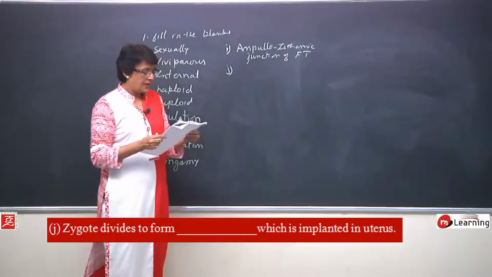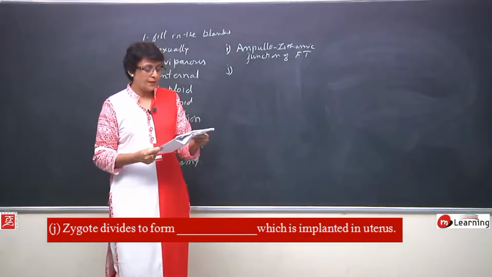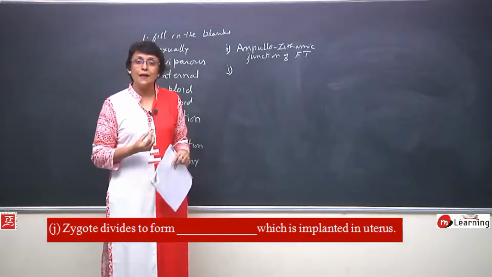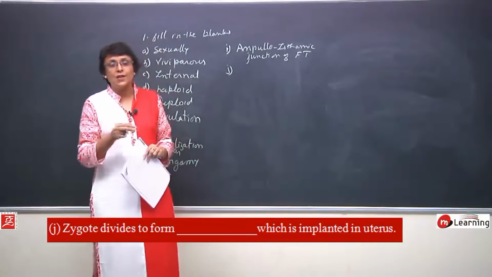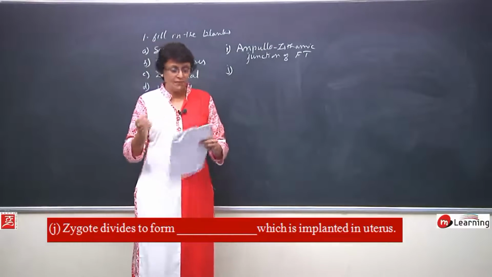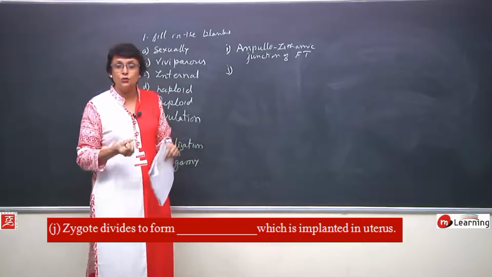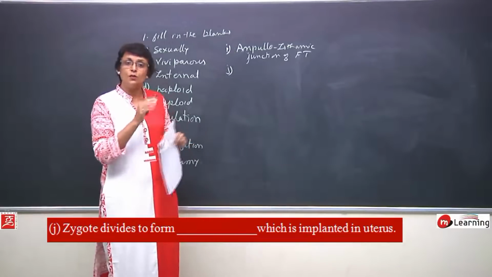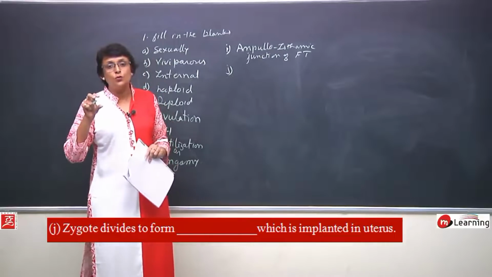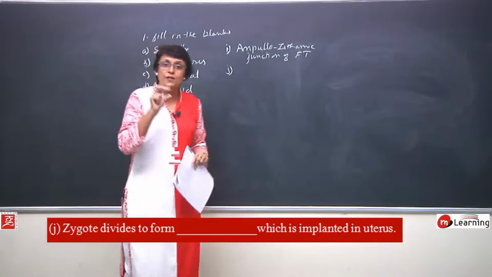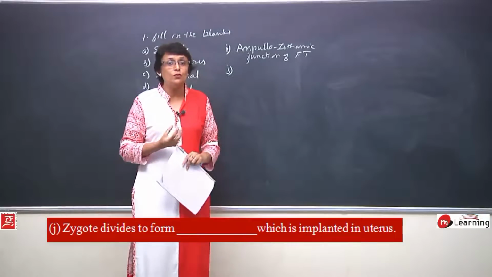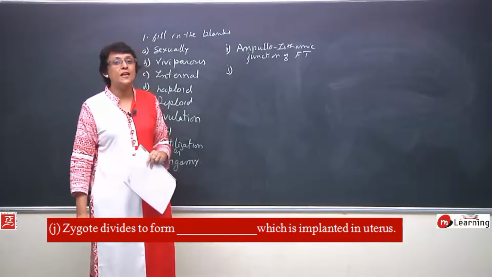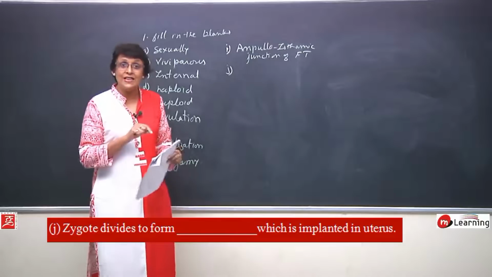J statement, zygote divides to form dash which is implanted in uterus. When the zygote starts to divide, we get 2 cells, the blastomeres, then it divides into 4, 8, 16, 32. The first stage formed is called morula, the 16 or 32 cell stage. It comes into the uterus and starts absorbing the secretion of the uterine endometrium. It develops a cavity. After a cavity is formed, we call it blastocyst, which gets implanted.